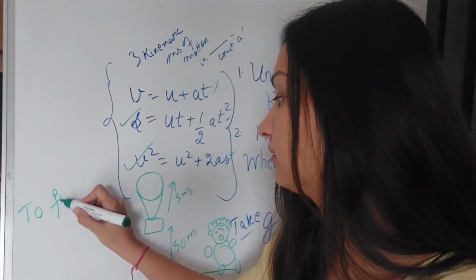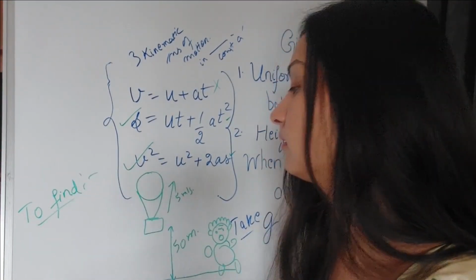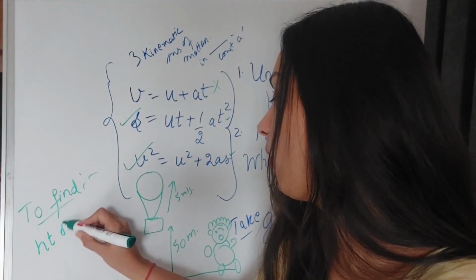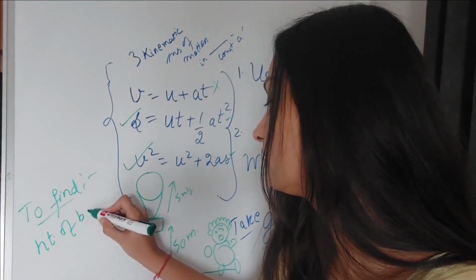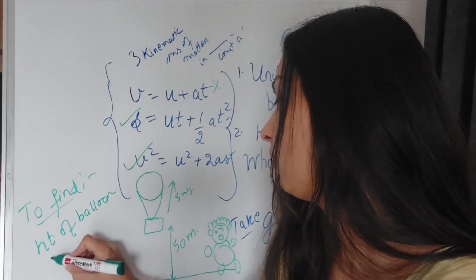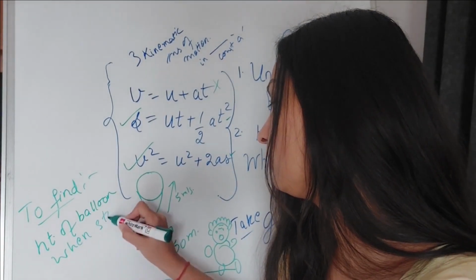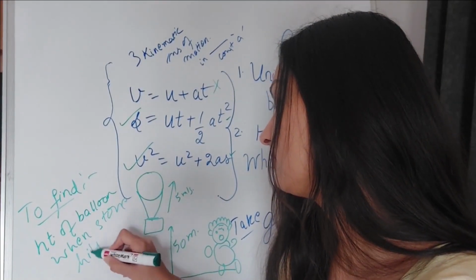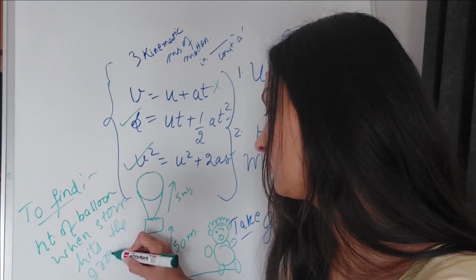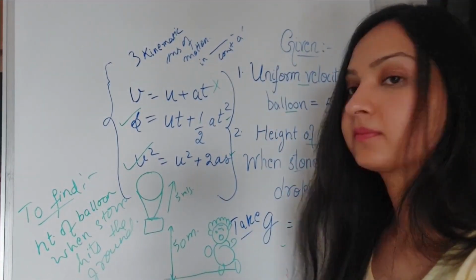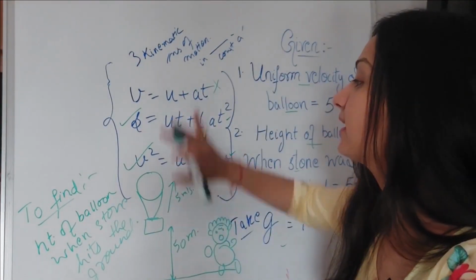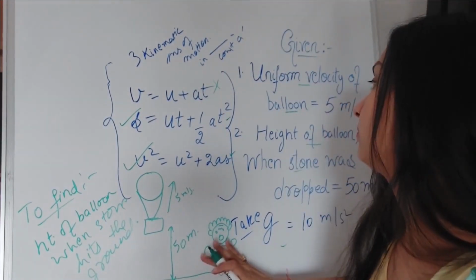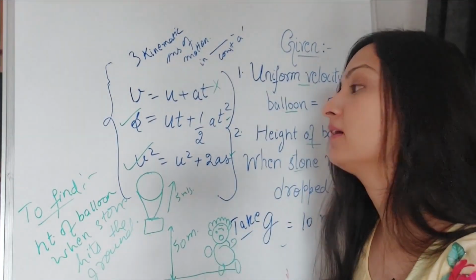Do write what has to be found. To find: the height of this balloon when the stone hits the ground. So this is the initial sketch of the problem, like how the problem looks.